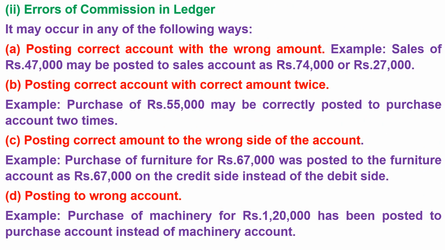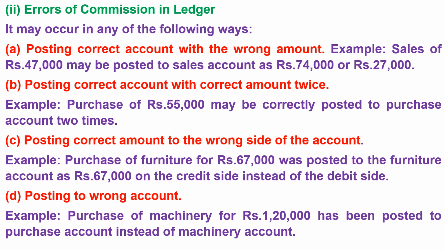2. Errors of commission in ledger. It may occur in any of the following ways. A. Posting correct account with the wrong amount. Example. Sales of rupees 47,000 may be posted to sales account as rupees 74,000 or rupees 27,000. B. Posting correct account with correct amount twice. Example. Purchase of rupees 55,000 may be correctly posted to purchase account 2 times.